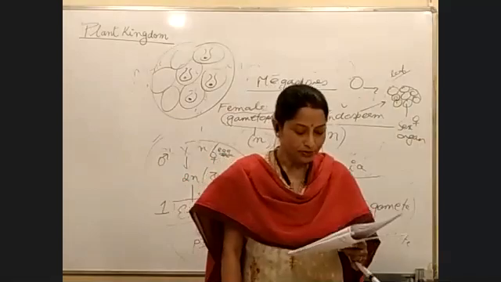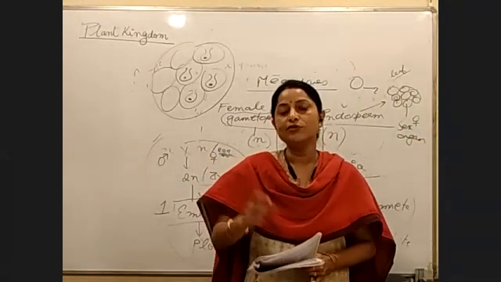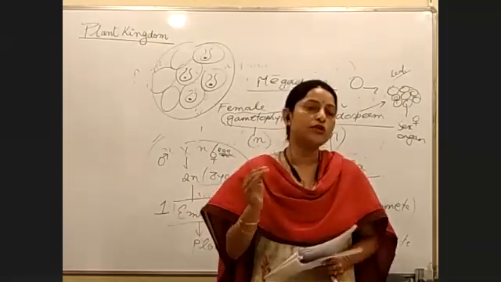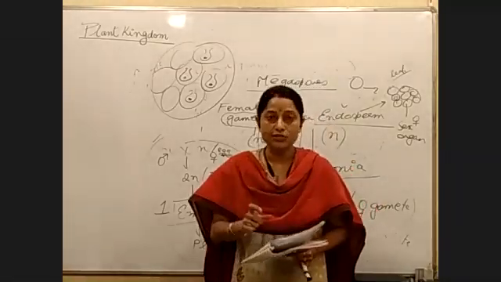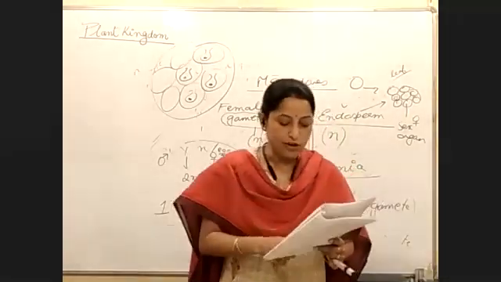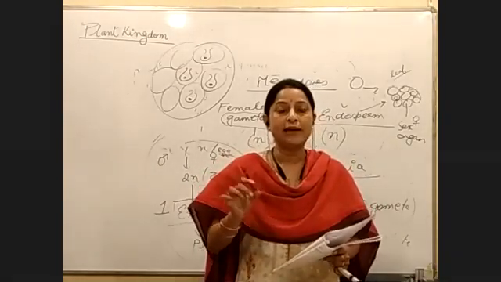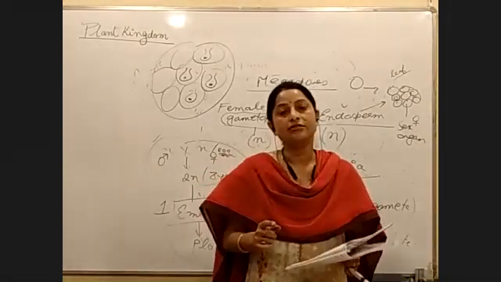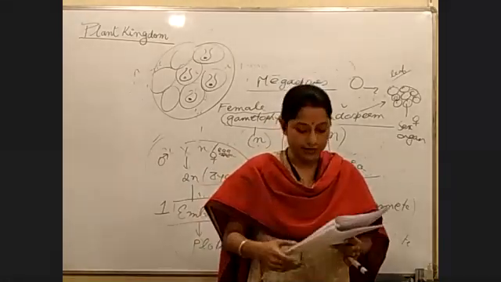Anyway, so what I was saying was zoidiogamy. What do you need to remember? Gymnosperms are divided into two groups, lower gymnosperms and higher gymnosperms. Lower gymnosperms show zoidiogamy, because they have motile male gametes. One example of a lower gymnosperm is cycas. A question always comes: are the male gametes of cycas motile or non-motile? The male gametes of cycas are always motile. But if you are talking about pinus, the male gamete of pinus is non-motile.